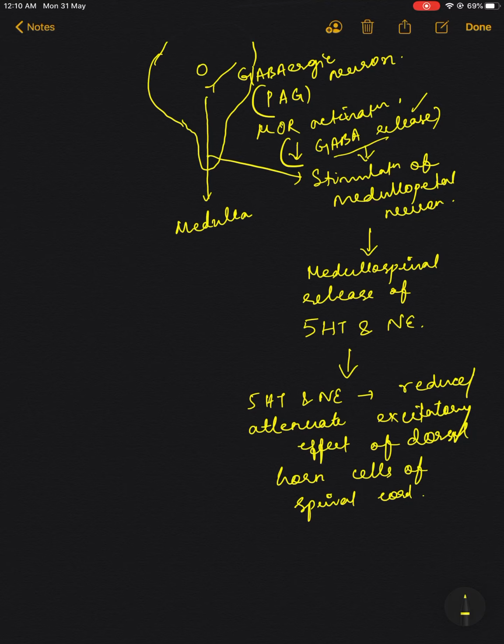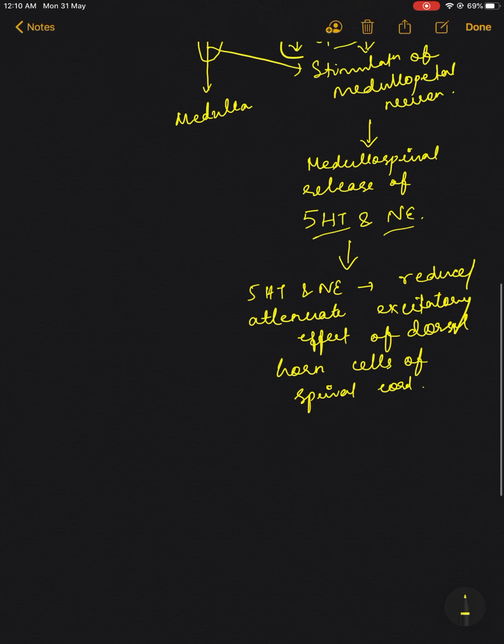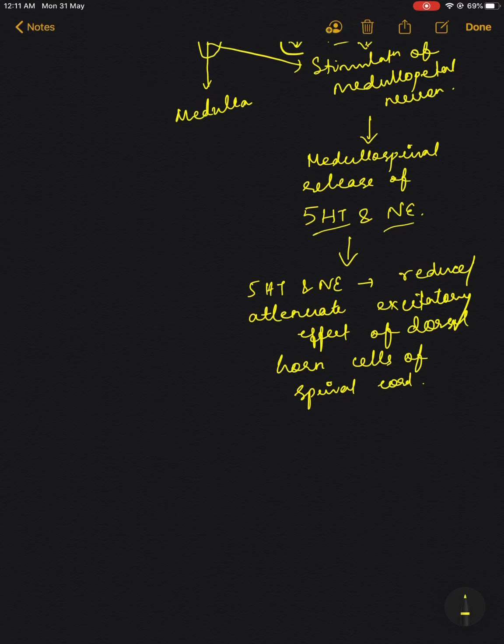There will be medullospinal release of 5-HT and norepinephrine. When more 5-HT and norepinephrine are released, they will attenuate the excitatory effect on the dorsal cells of the spinal cord. So that's why morphine acts on both pain and emotion.